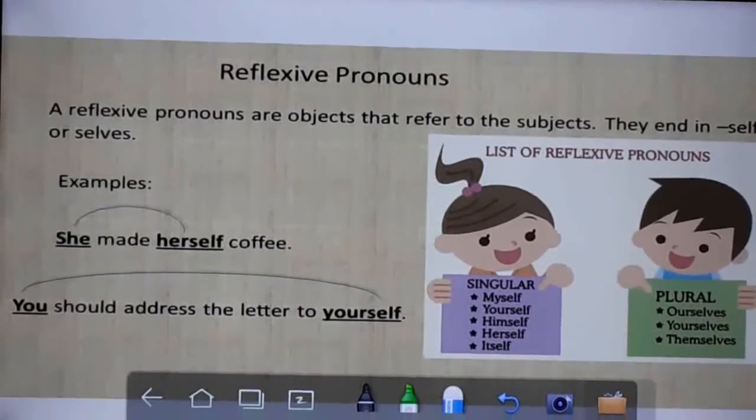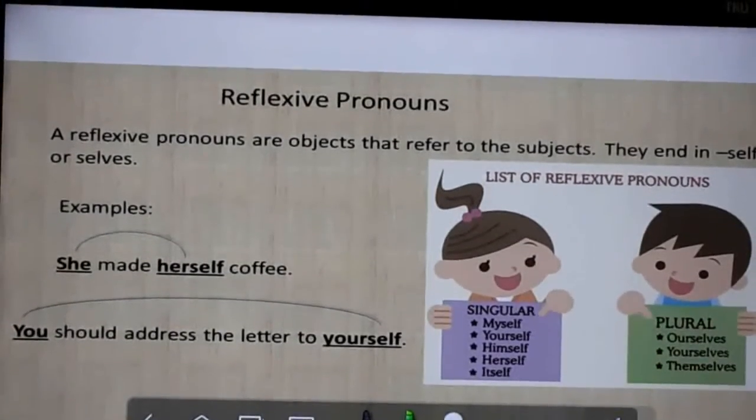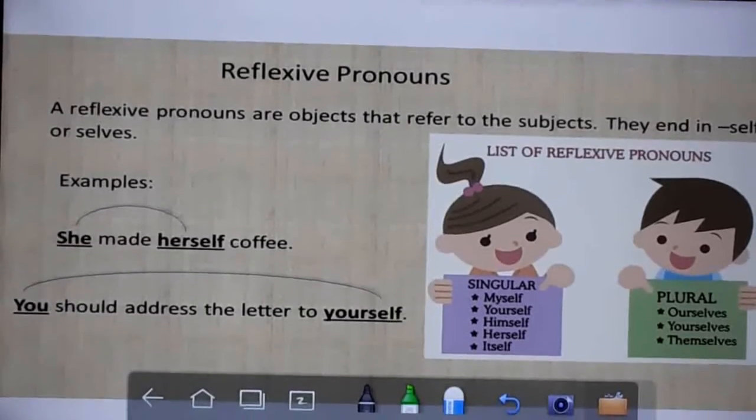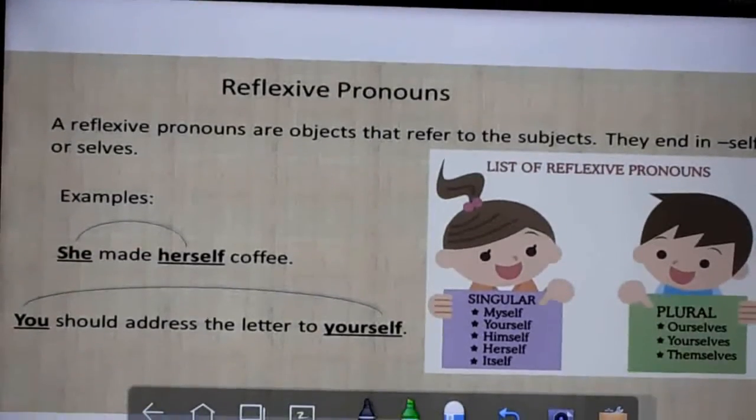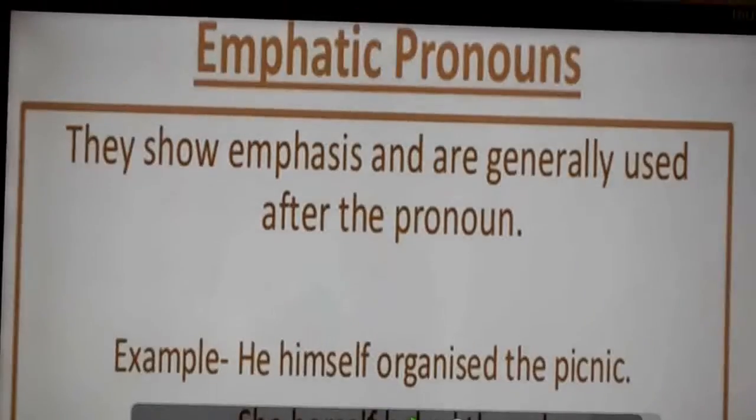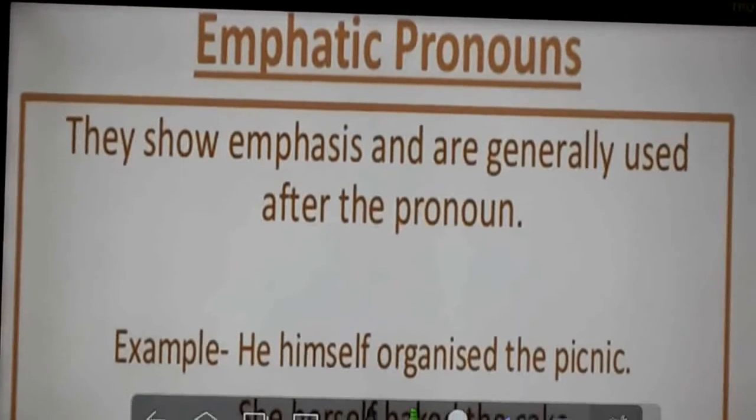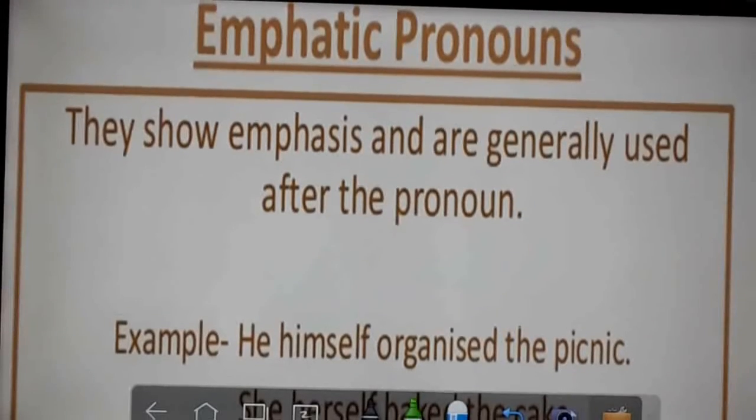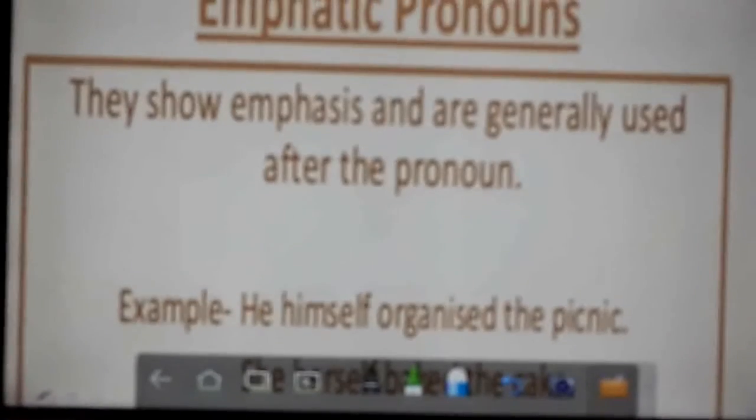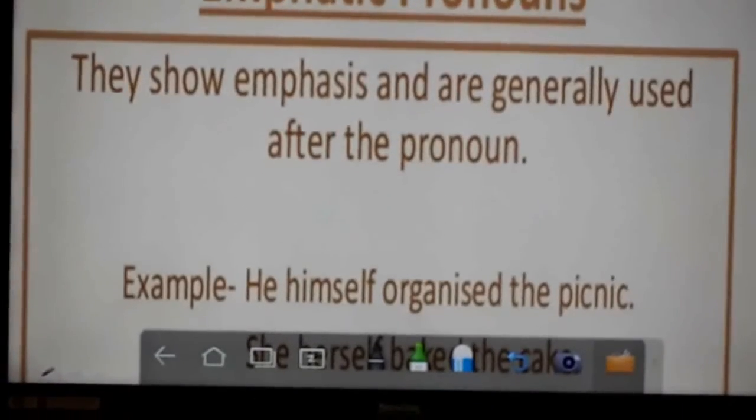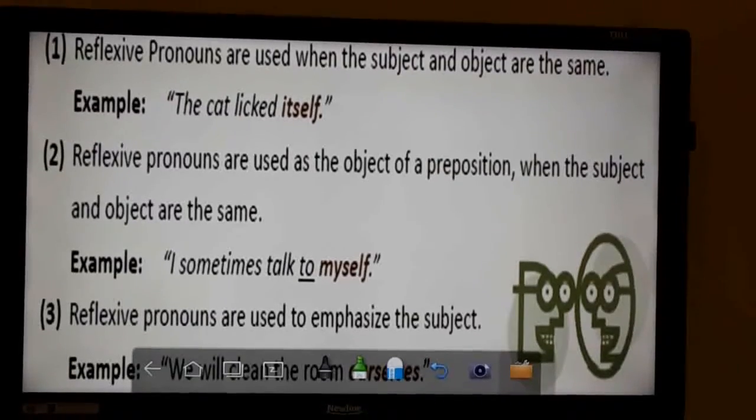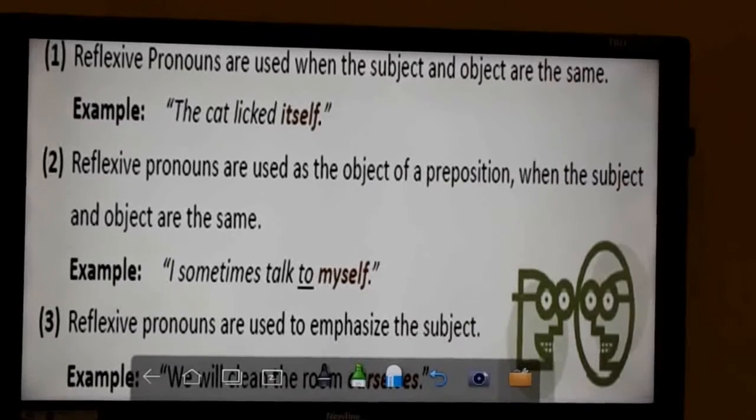Next we can go to reflexive pronouns. Reflexive pronouns are objects that refer to the subject. It always ends with self or selves, herself, themselves, like that. She made herself coffee. Emphatic pronoun. They show emphasis and are generally used after the pronoun. He himself organized the picnic. So himself is the emphatic pronoun.